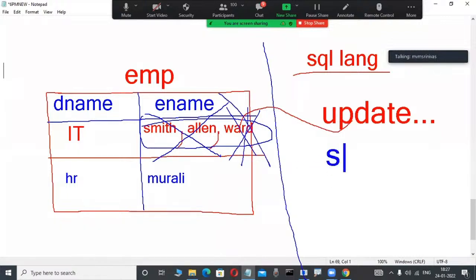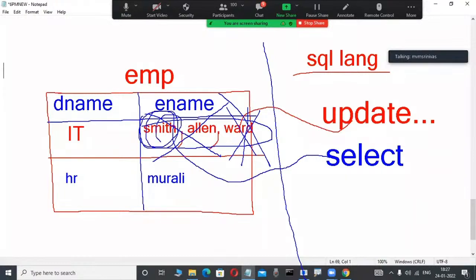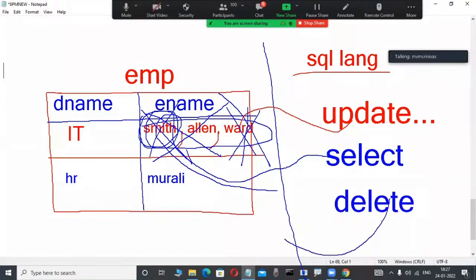Again, observe here, the select command. Yes, multiple values separated with a comma are there. Then by using this select command, I want to select individual values. Suppose in this example, Smith is a value from this table. Impossible. It won't work. Again, now delete. Here I try to delete a single value from these multiple values. Allen is a single value I want to delete from these multiple values. The syntax is not there. That's why not recommendable.